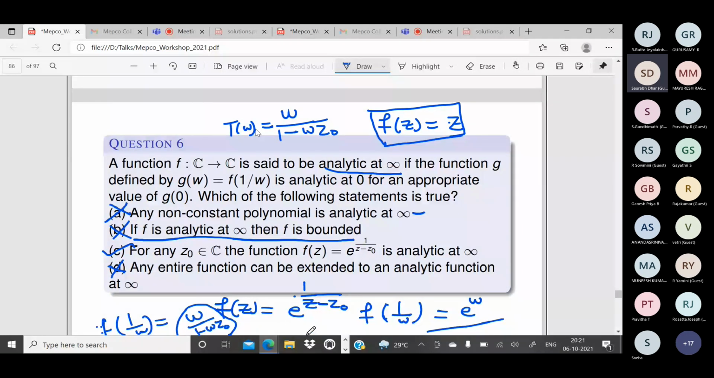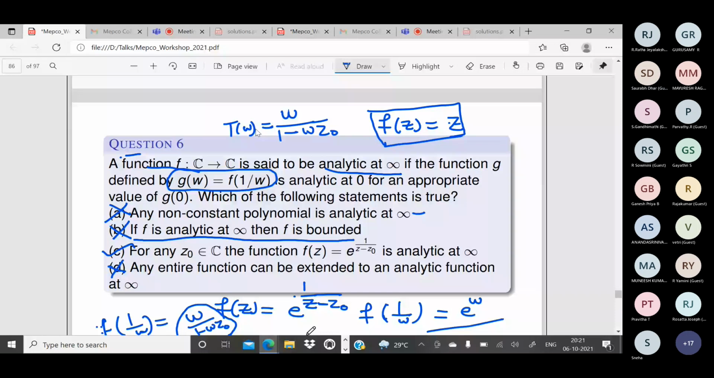For an entire function, infinity need not be a removable singularity. When will it be? You think about it. For a constant entire function, infinity will not be a singularity; it will be a removable singularity, and you can define it at infinity with the same value. This is actually a very important concept. Analyticity at infinity or singularity at infinity is defined using 1 by w. So please remember this. Is it clear now for you? Yes, sir, it is.